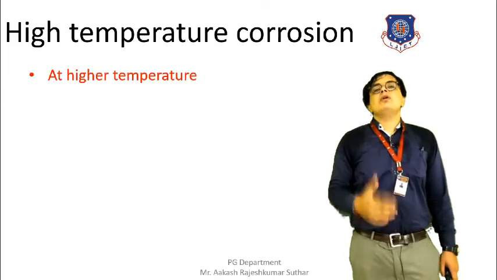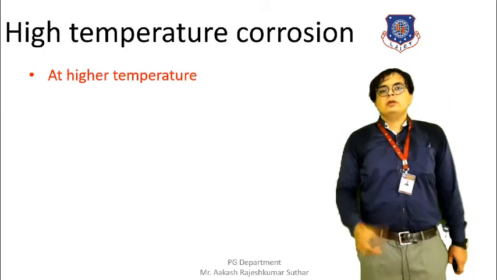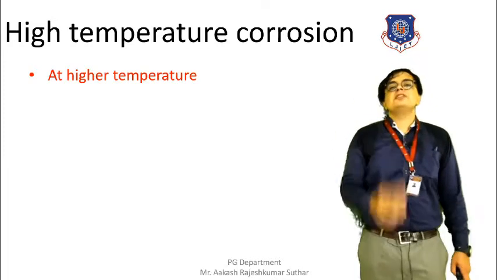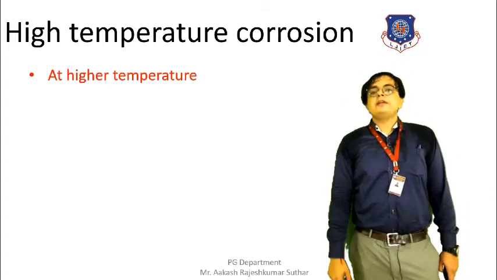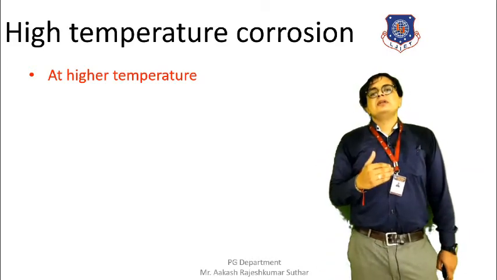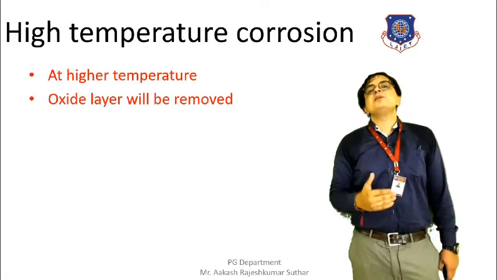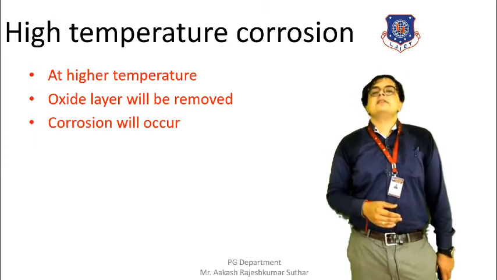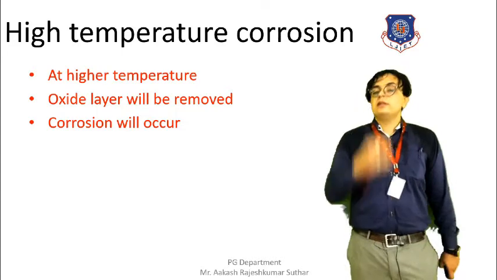The layer of oxide on the surface that has formed because of the reaction will get removed. Once a metal has reacted with sulfur or nickel, a layer of oxide is formed on the surface of the metal. Because of the higher temperature, this layer will break. And once this layer is broken or removed, we can say that high temperature corrosion has occurred. If this layer has not broken, the chance of corrosion is reduced.